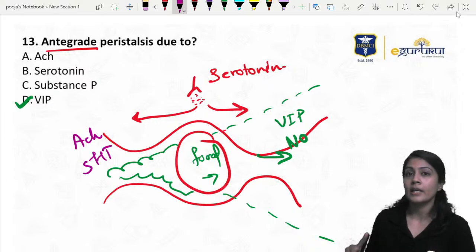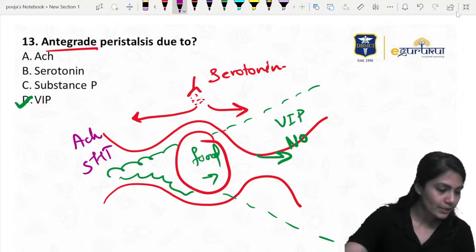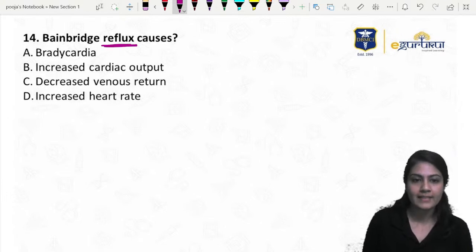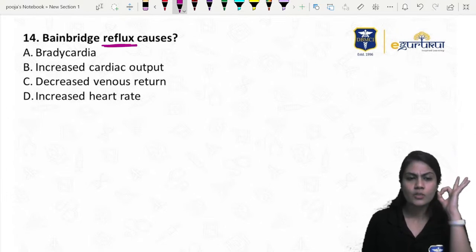If they were not there, then definitely we would have gone with the serotonin. Okay, now you guys are giving me the correct answer. Bainbridge reflex. This is the only reflex which causes what?